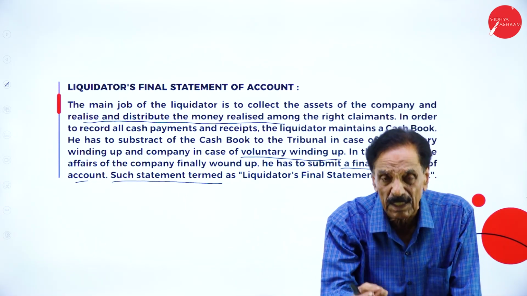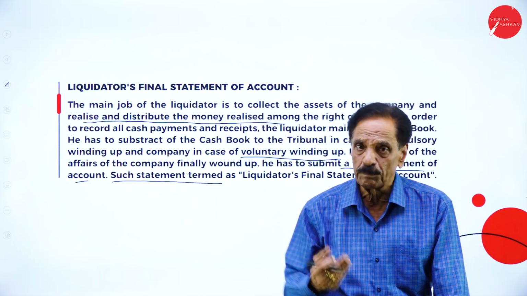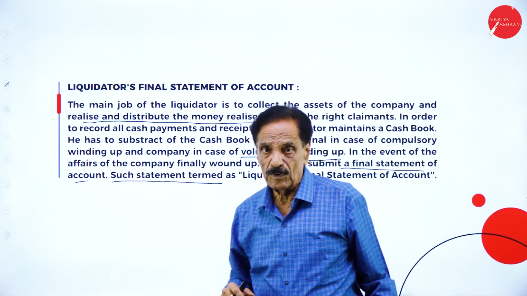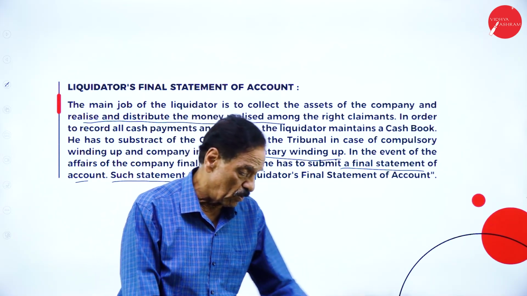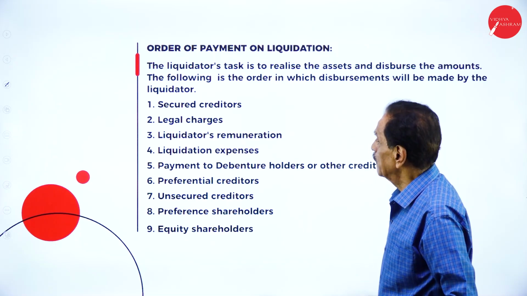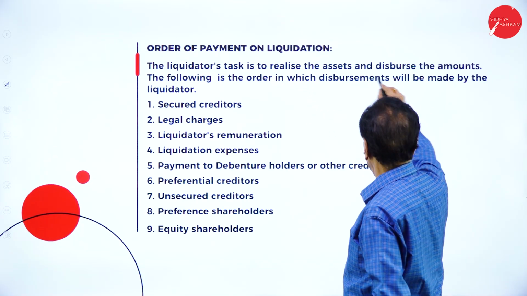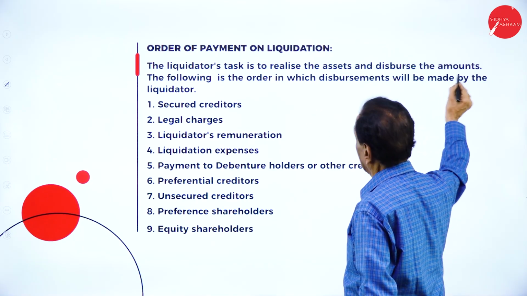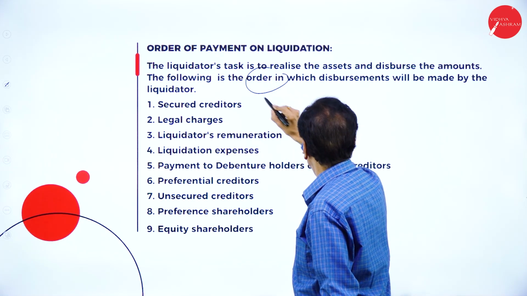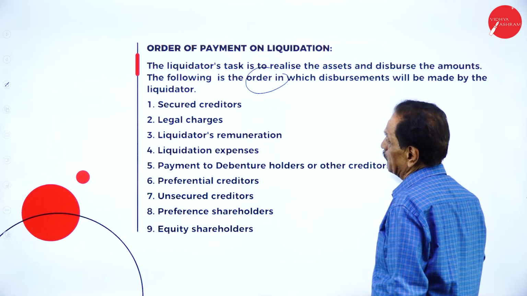According to that order, the payment will be made. The last two persons are preference shareholders, their dividend. If any amount is left over, that goes to equity shareholders. Then this is the order of the payment. The liquidator's task is to realize the assets and disburse the amount. The following is the order in which disbursement will be made by the liquidator.